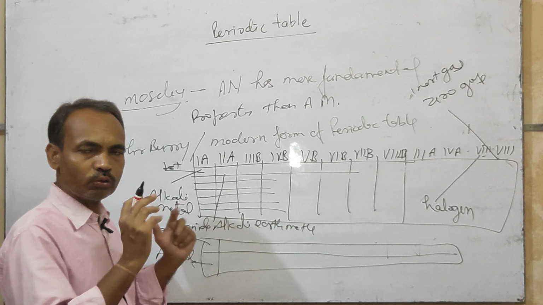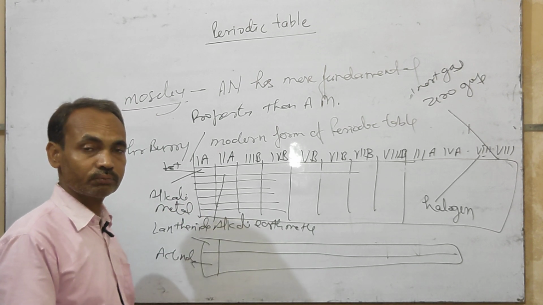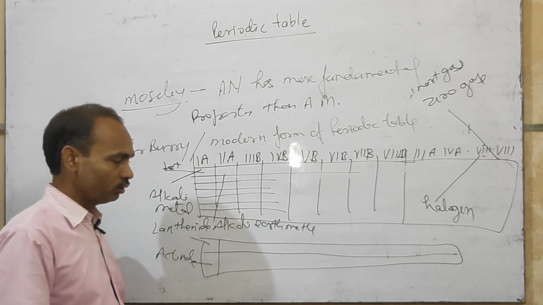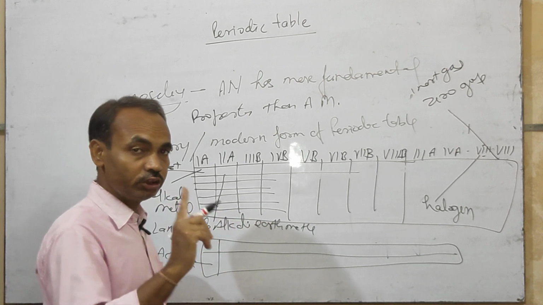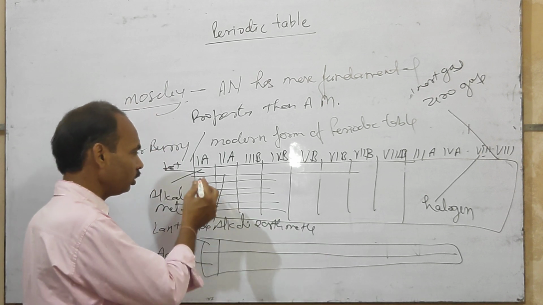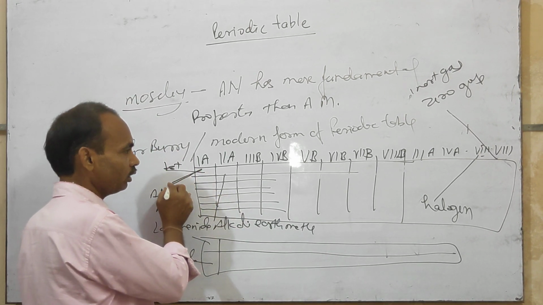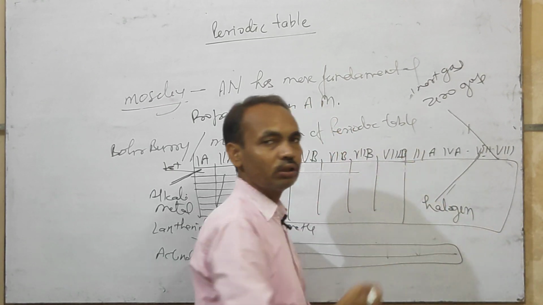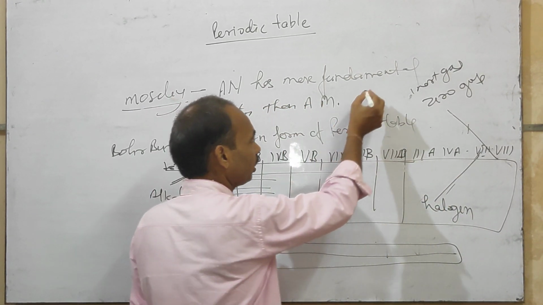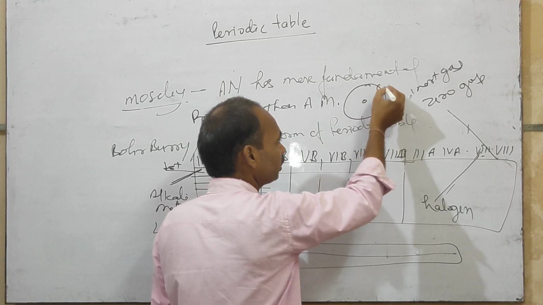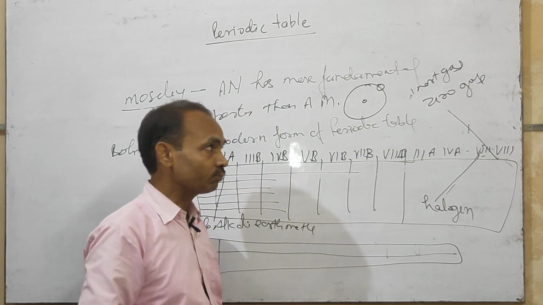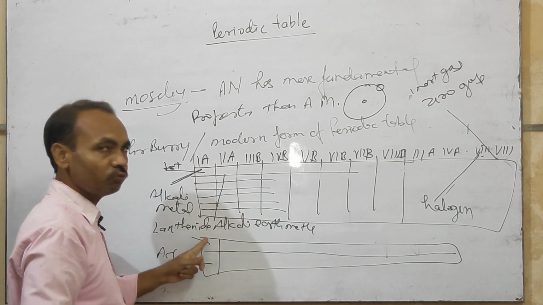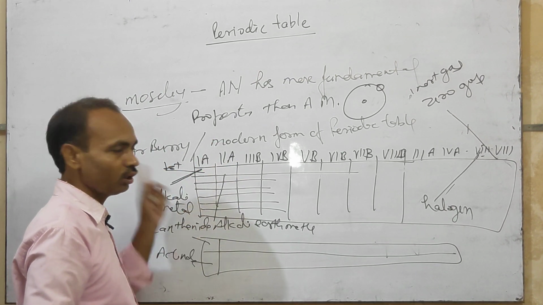But there were also some faults. The number one fault is that the place of hydrogen is not defined. Hydrogen fits in alkali metals and also in halogens, because hydrogen has only one electron in its valence shell, and according to the rule of alkali metals all the elements have one electron in their valence shell.